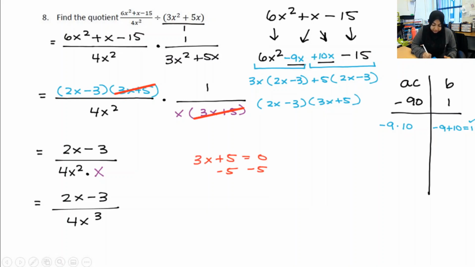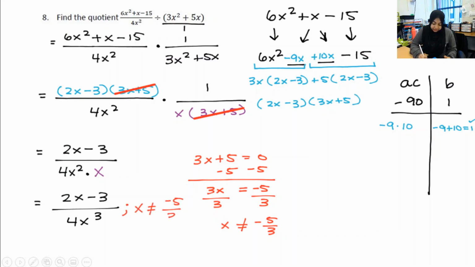Subtract 5 from both sides. Divide by 3. So x cannot equal negative 5 over 3. So that's what I'm going to put right here. X cannot equal negative 5 over 3. Then equals here.